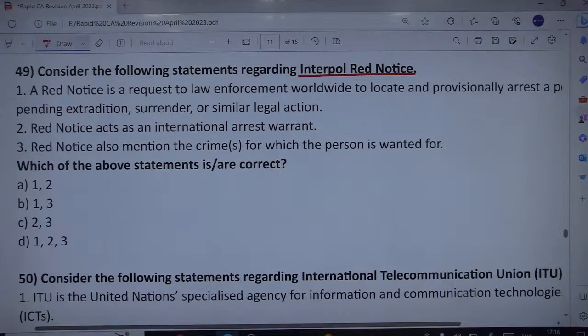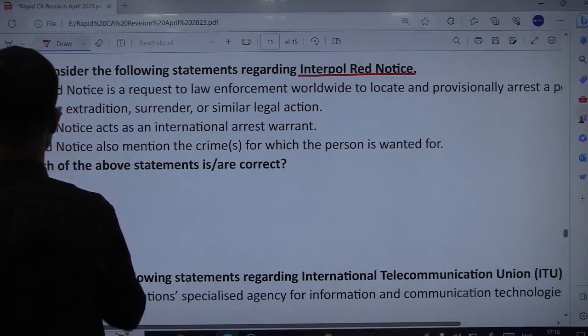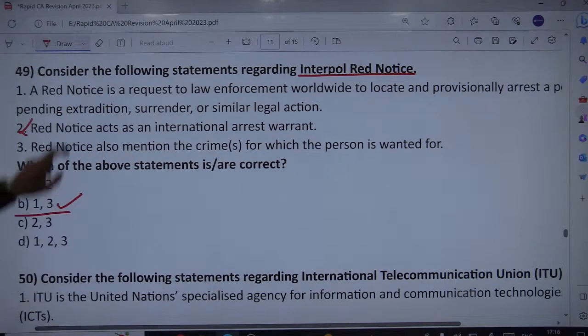So B is the second: red notice acts as the international arrest warrant. This is not correct. Red notices are generally issued for fugitives wanted either for prosecution or to serve a sentence. Red notice also mentions the crimes they are wanted for, but it is not an international arrest warrant, remember. So second is wrong, 1 and 3 only correct.